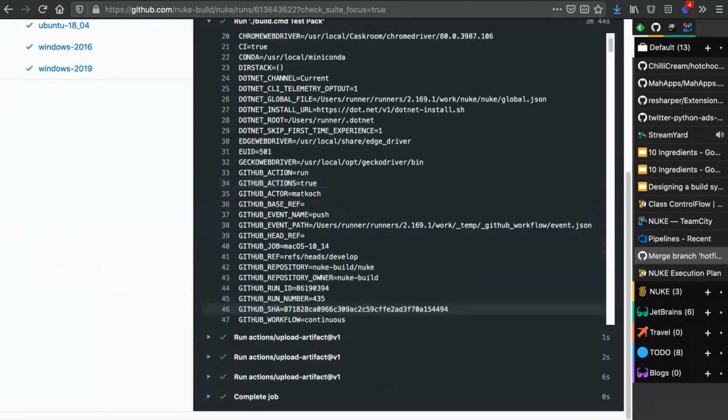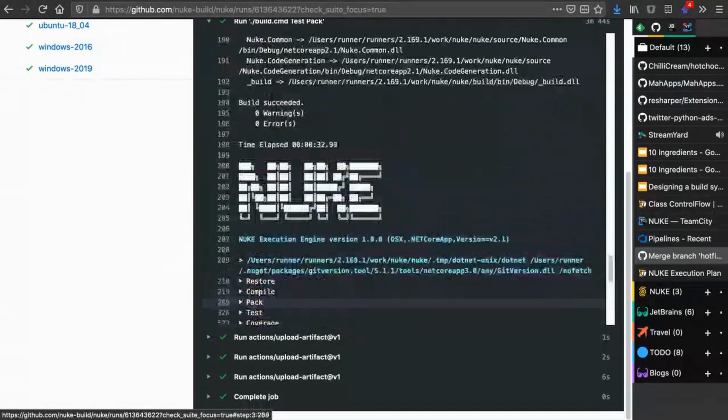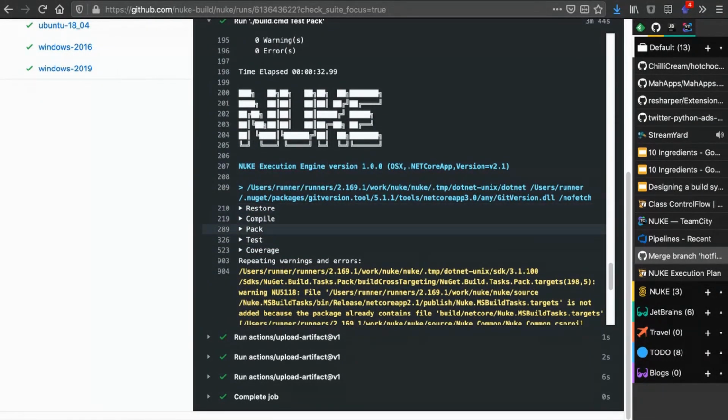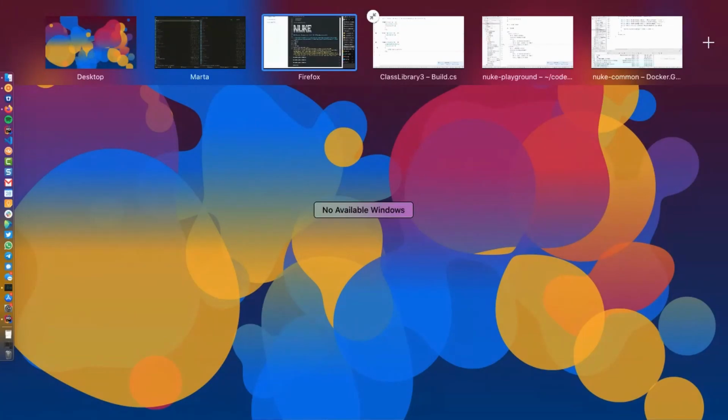GitHub Actions also supports collapsing certain targets, so we can easily see what happened in the Pack target or what happened in the compile target and all those things. Now, those two were single agent CI systems, at least to my knowledge. Let's look at Azure Pipelines and TeamCity, because clearly in those cases, things can run in parallel.